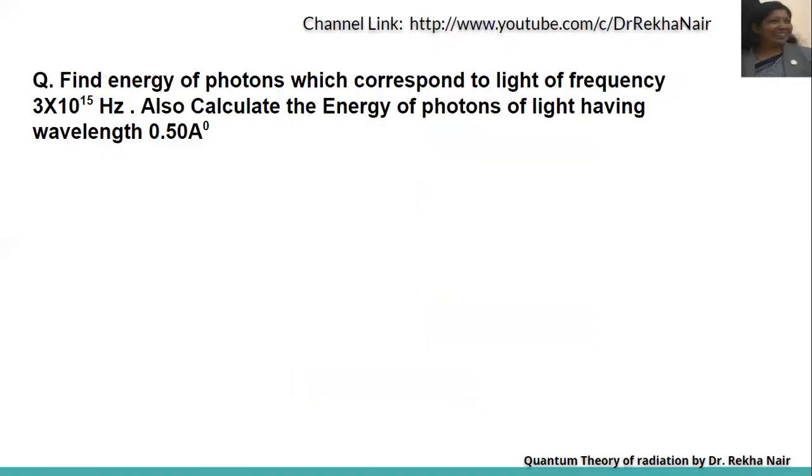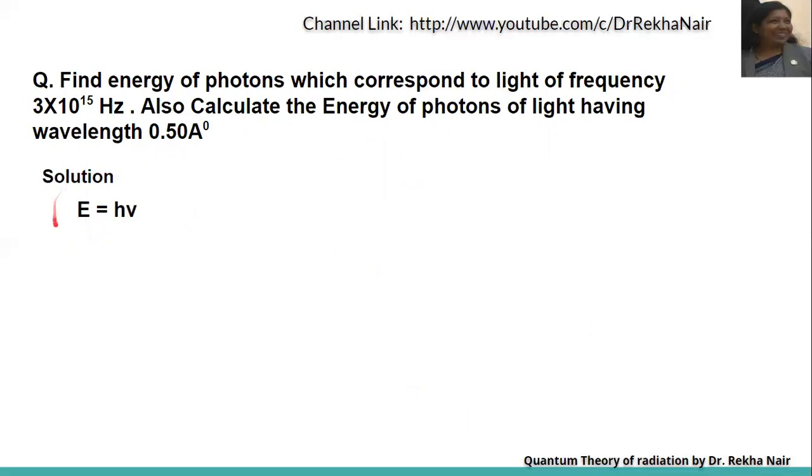36 kg. Another question: find the energy of a photon. We have to calculate the energy, that is E, which corresponds to light of frequency 3 into 10 to the power 15 hertz. So the frequency, nu, is given. Calculate the energy of a photon of light having wavelength 0.50 angstrom. So we have two different cases here. Let us see the solution for that.